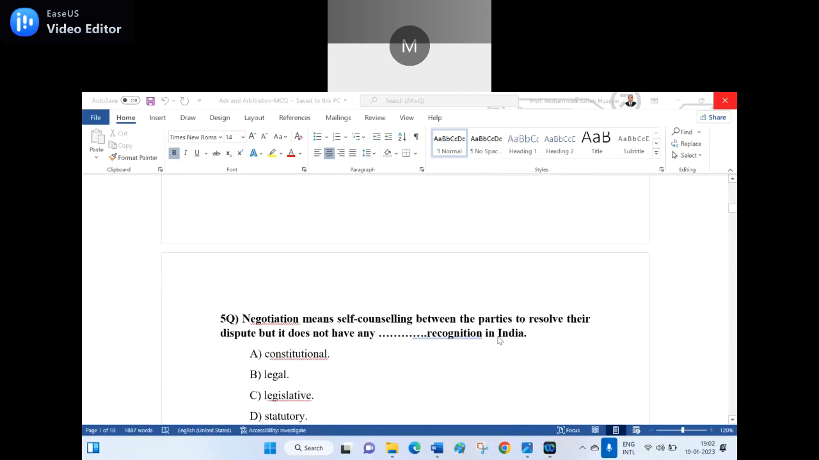Fifth question. Anyone can unmute and read the fifth question? Negotiation means self-counseling between the parties to resolve their disputes, but it does not have any dash recognition in India. A, constitutional. B, legal. C, legislative. D, statutory.